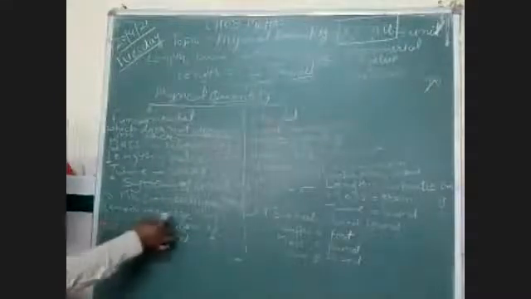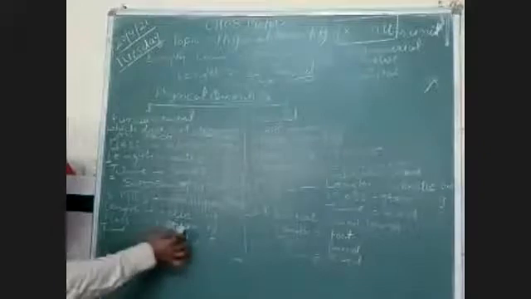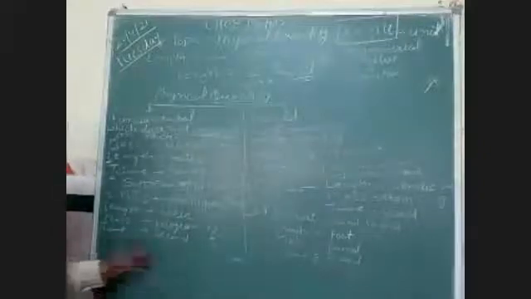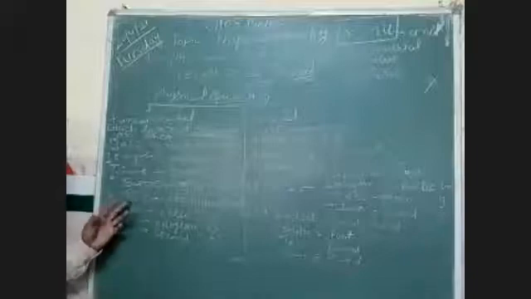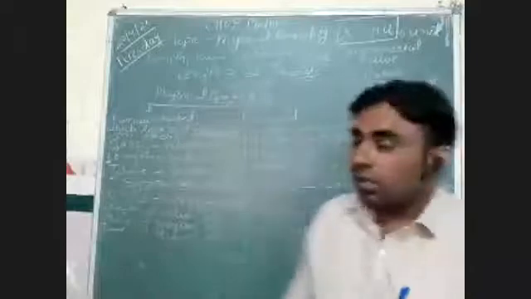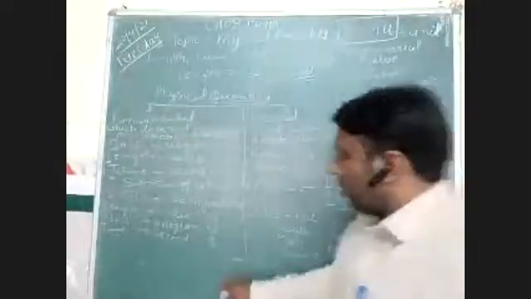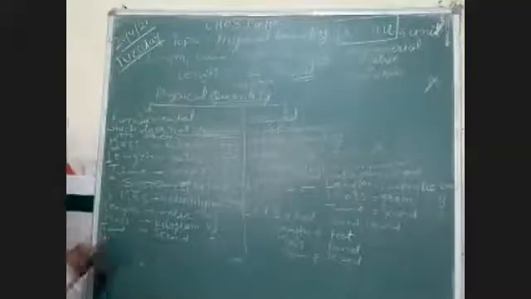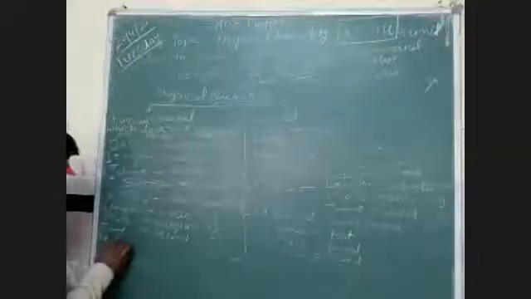So this is the MKS unit, the system of unit in which length is measured in meter, mass is measured in kilogram, time is measured in second. This type of system of unit is known as MKS system of unit. So these are the system of unit. Now we are having one more system of unit, known as SI. The fourth is SI system of unit.